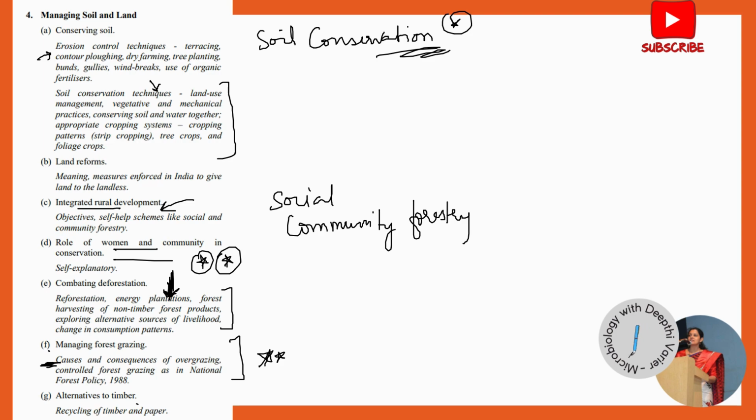Again, alternatives to timber, we'll see that this topic, alternatives to timber, or this recycling of timber, again comes up in the last chapter when we are talking about recycling. So this is all about managing soil and land, with a focus on soil conservation strategies. Focus on social forestry, community forestry, the role of women and community in conservation of soil, energy plantations, and overgrazing. These are some topics that you can focus more on in this chapter.